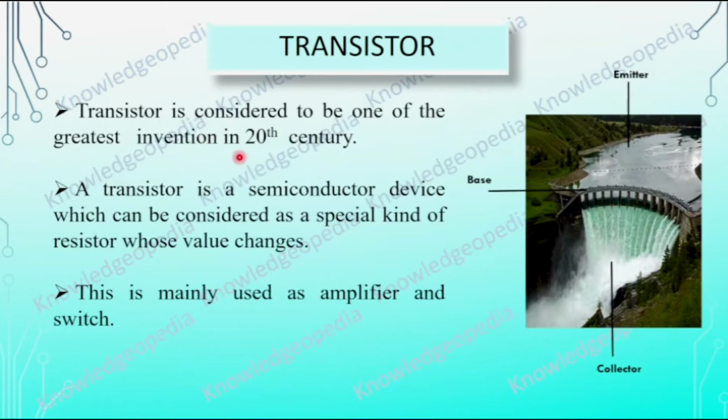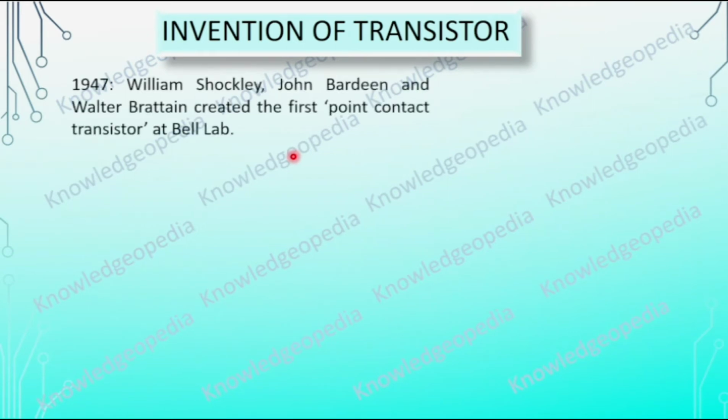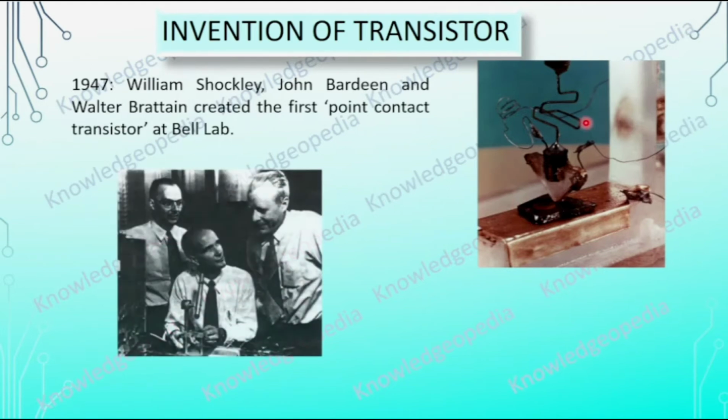If this is the greatest invention of the 20th century, let us see who invented this transistor and brought this revolution. In 1947, William Shockley, John Bardeen and Walter Brattain created the first point contact transistor at Bell Lab. This is what they fabricated in their lab, and these are the three scientists who created this transistor.